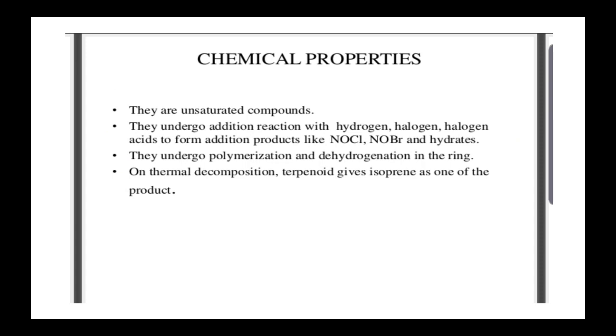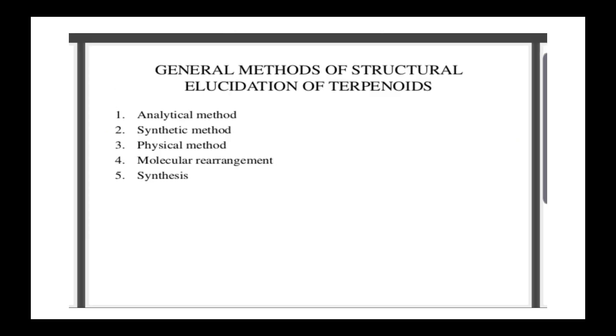Next, chemical properties. Most terpenoids are unsaturated compounds, because terpene is derived from alkene, so definitely they are unsaturated compounds. They undergo addition reactions with hydrogen and halogen acids to form addition products like NOCl, NOBr and hydrates. They undergo polymerization and dehydrogenation in the ring. On thermal decomposition, terpenoids give isoprene as one of the products.